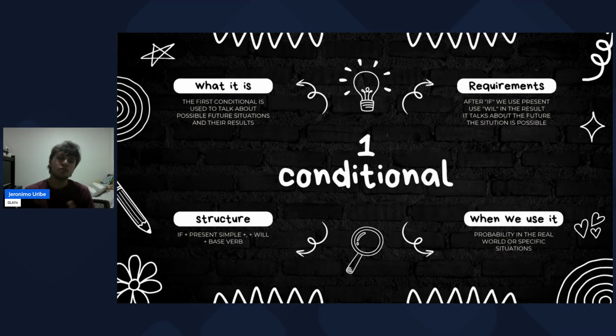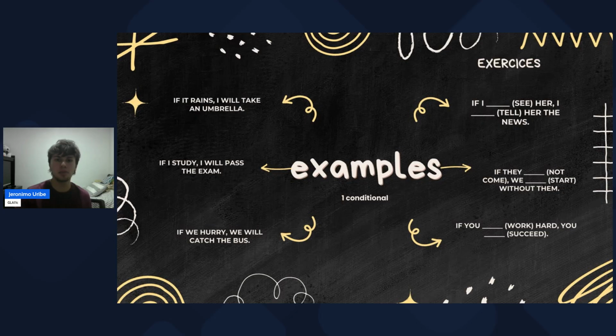One of the requirements is that after the if we always use present simple. Also, whenever we use will, we put the base verb. We don't change it to future or past, only the base verb.